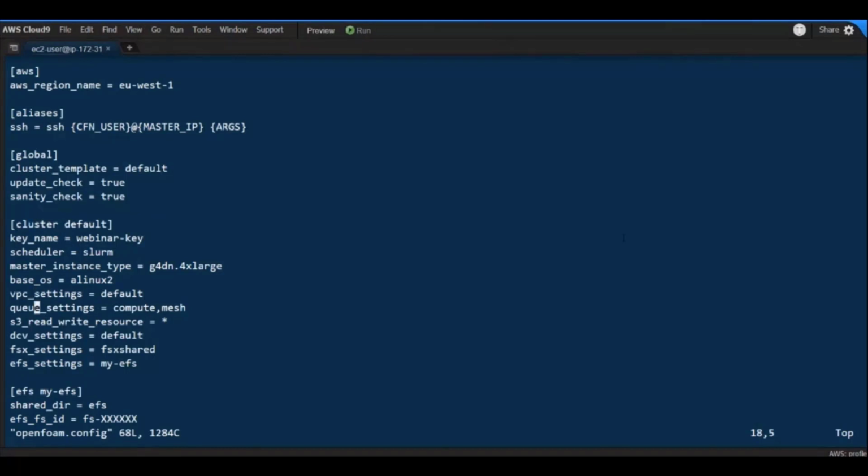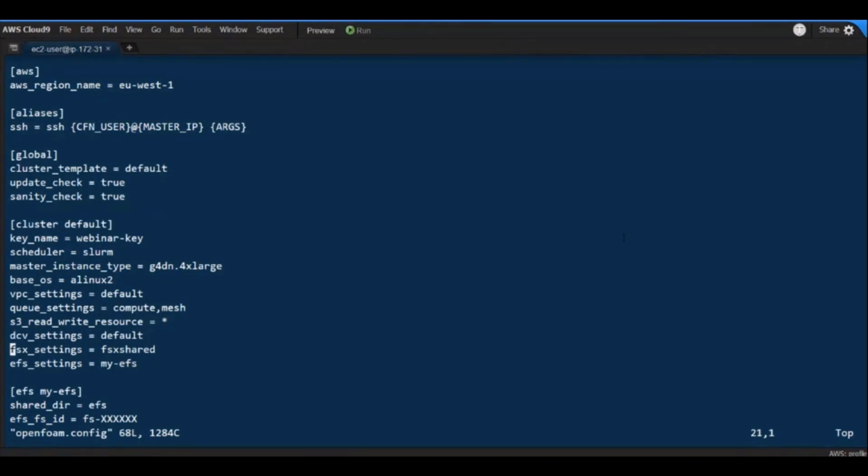Then I selected the OS, in this case Amazon Linux 2, and the VPC. That is the default, it is a link to the section that you will see later. There is the queue setting. So as you can see in this example, I have configured two different queues, the compute queue and the queue for the mesh queue. These are just labels. We'll see later how to configure these labels. Then I also have requested DCV settings, so default, and FSx and EFS. So let's see how these are configured.